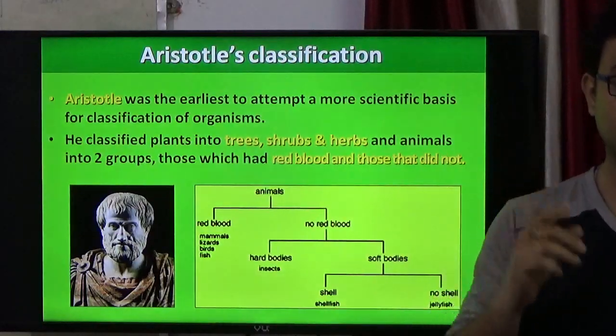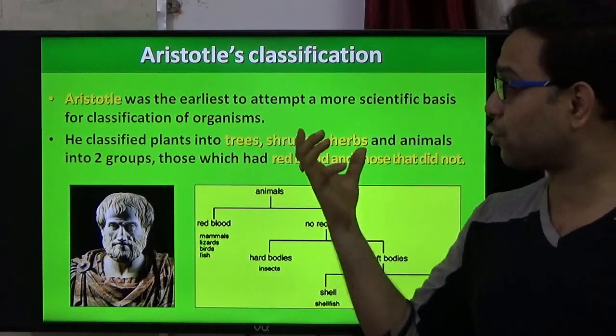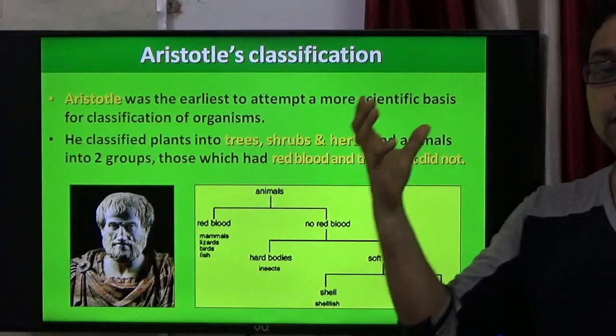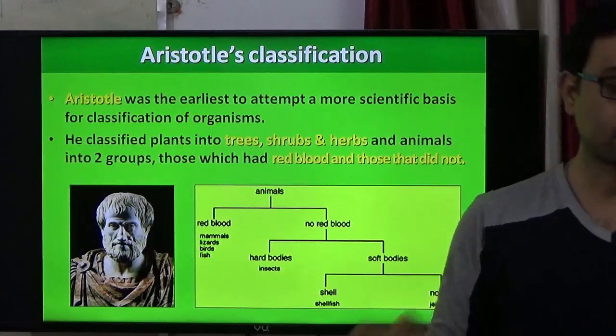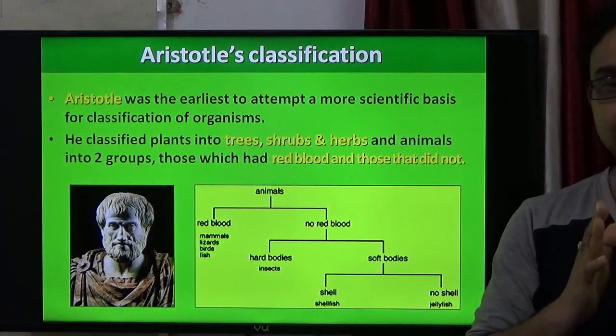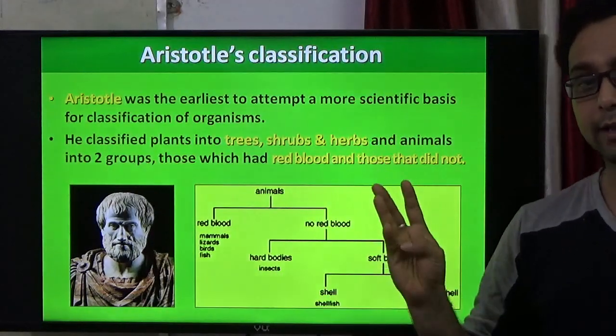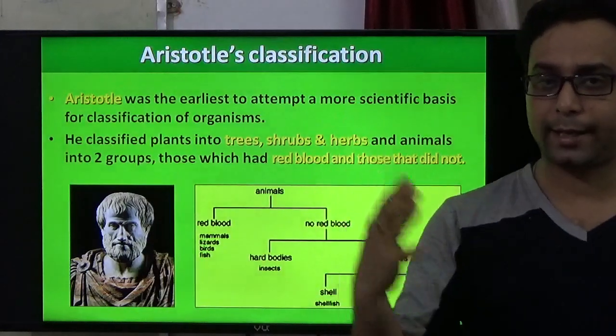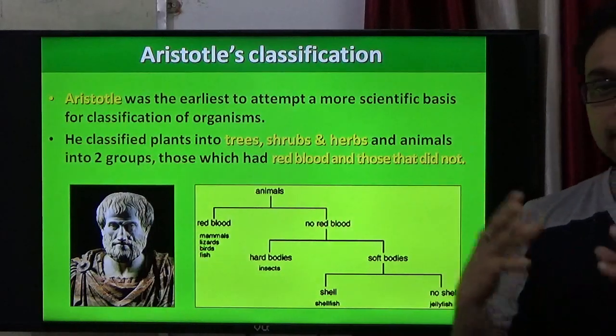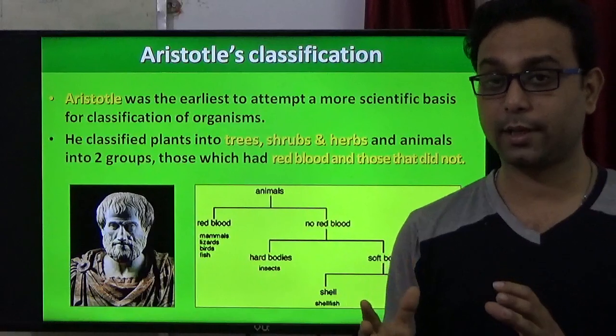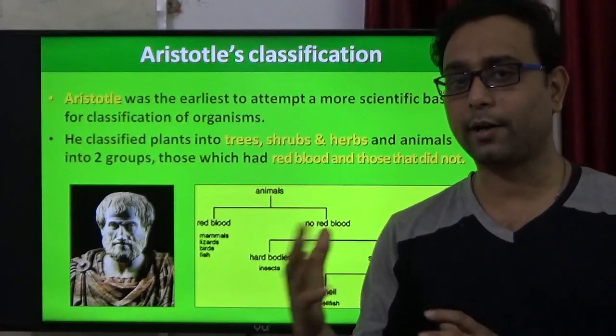with Aristotle. He made the earliest attempt at a more scientific basis for the classification of organisms. He classified plants into three groups: one is trees, another is shrubs, another is herbs, according to their height. On the other hand, he classified animals according to whether they have red blood cells or not.